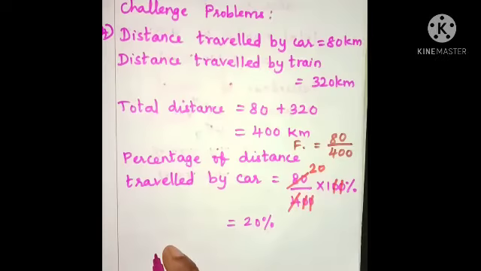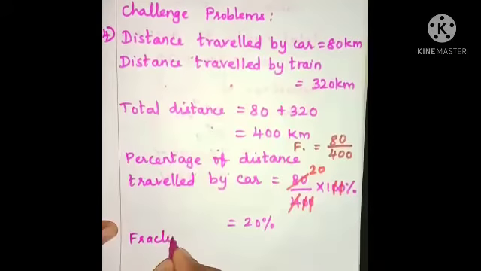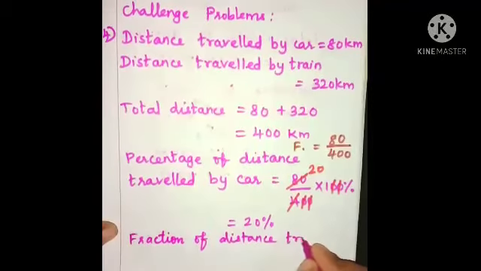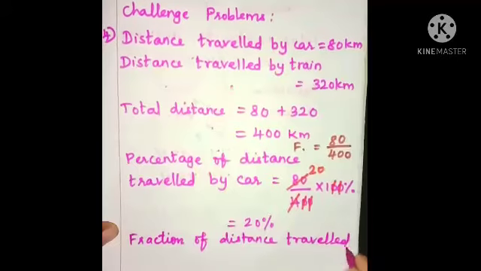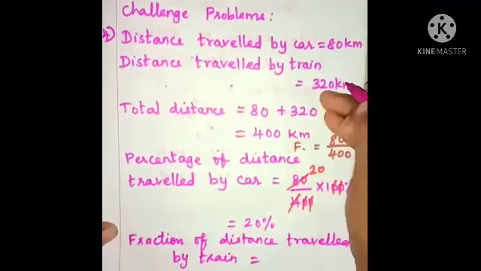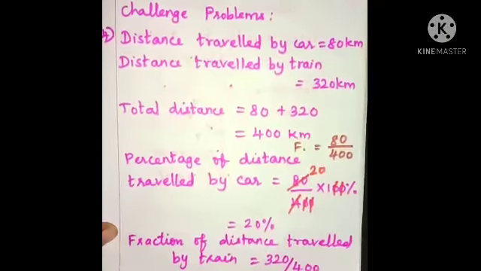Then let us find the percentage of distance travelled by train. For that, first find the fraction of distance travelled by train. It is, yes, 320 out of 400.